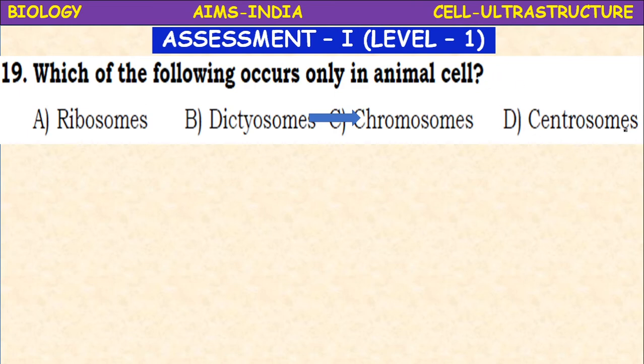It is the centrosome. D is the correct answer, because chromosomes are also present in other organisms. Here only animal cell is mentioned. So centrosome. Centrioles or centrosome are present only in the animal cell, absent in the plant cells.